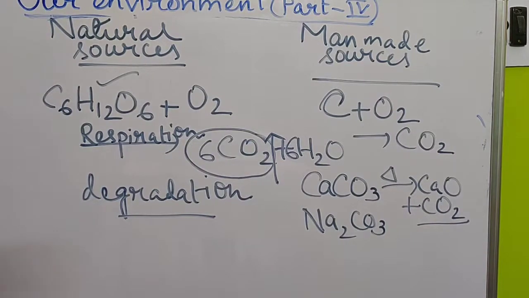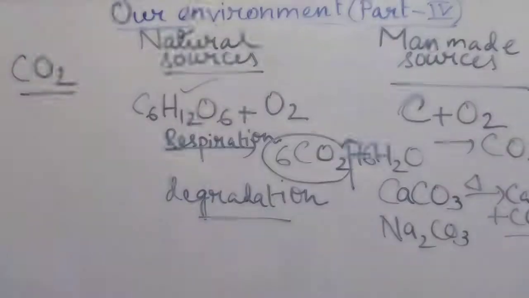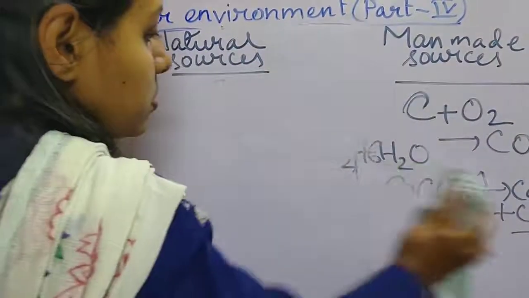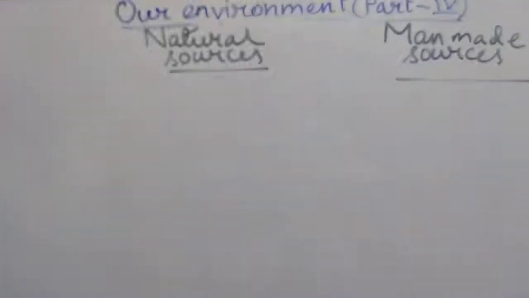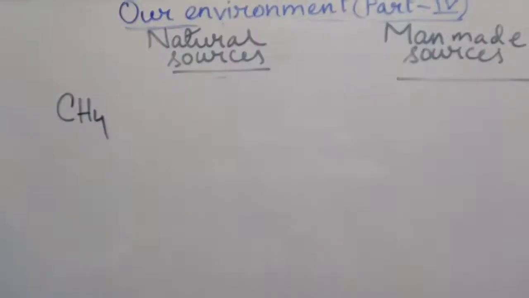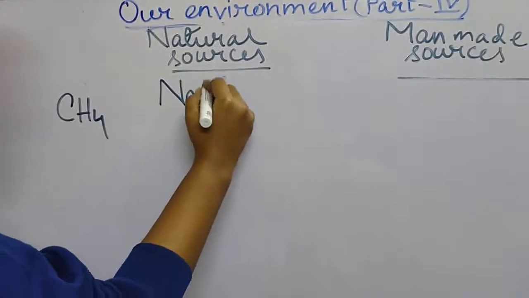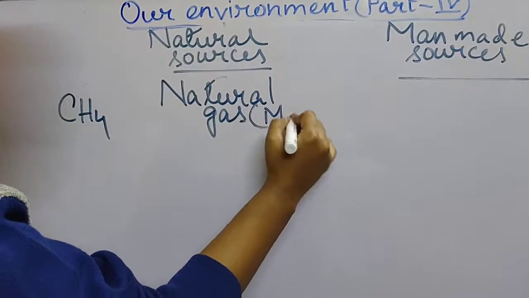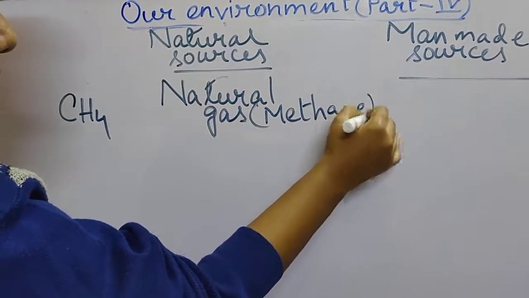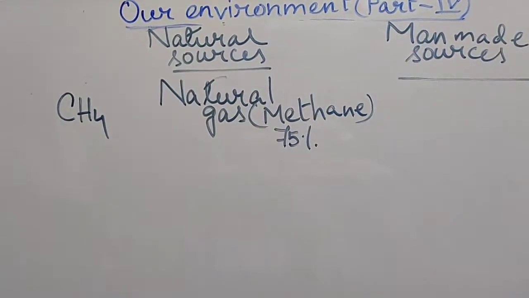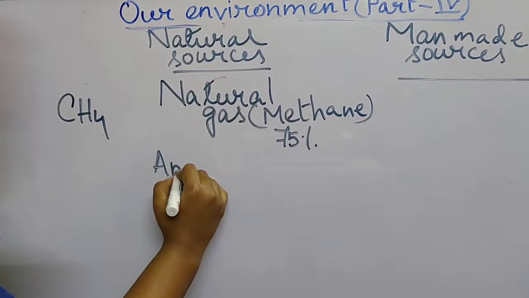Okay, now the next type of greenhouse gas that I am going to discuss is methane. There are many natural sources of methane. Just like in natural gas, methane is present. The main constituent of natural gas is methane, right? It is present in almost 75% amount, as well as by anaerobic decomposition.